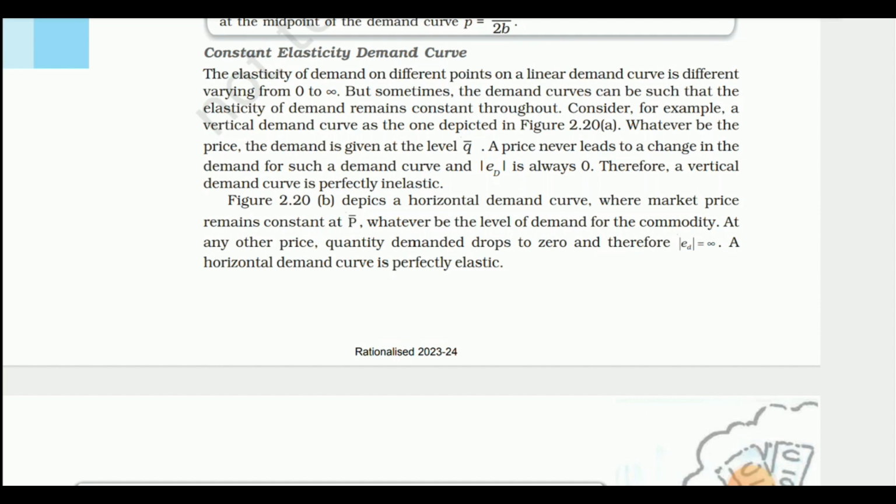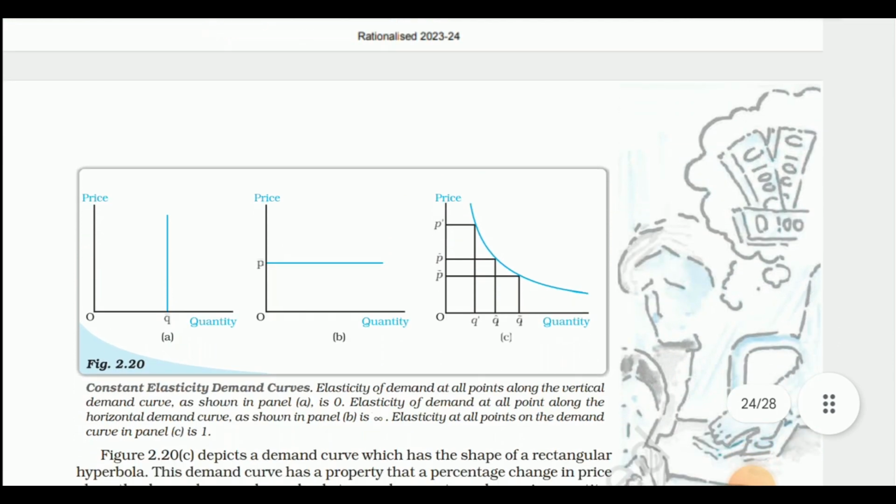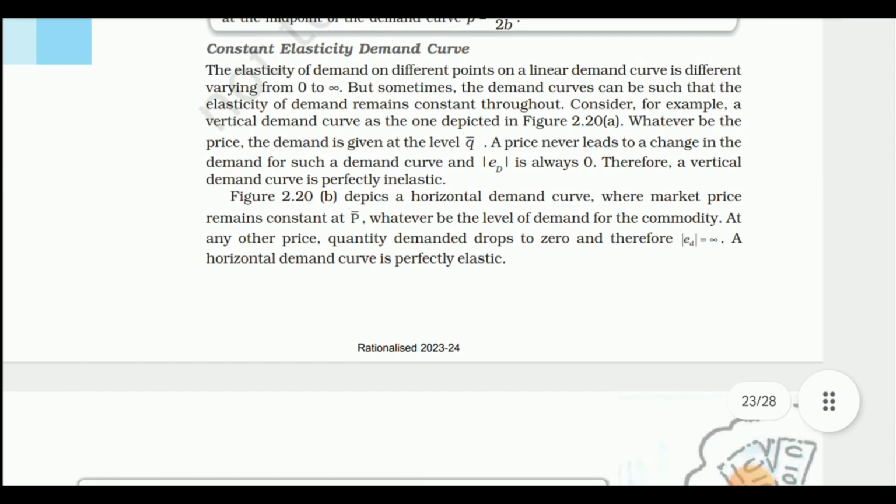Consider, for example, a vertical demand curve as the one depicted in figure 2.20a. We can see, whatever be the price, the demand is given at the level Q. A change in price never leads to a change in the demand for such a demand curve, and elasticity is always zero. Therefore, a vertical demand curve is perfectly inelastic.